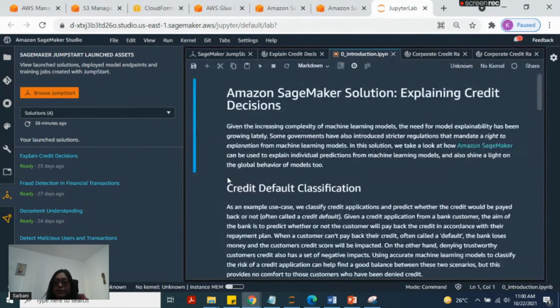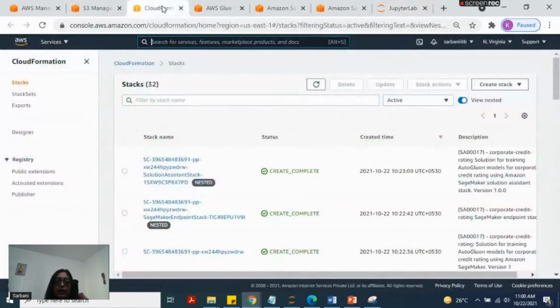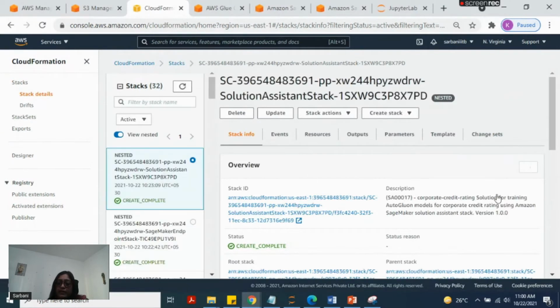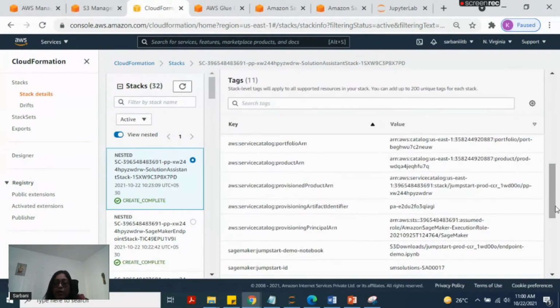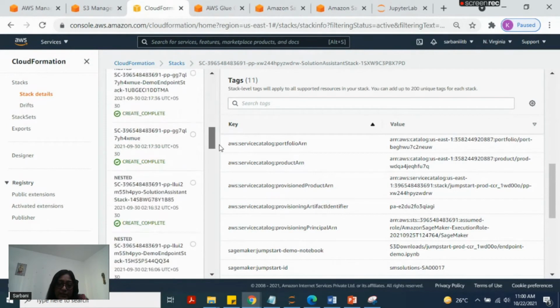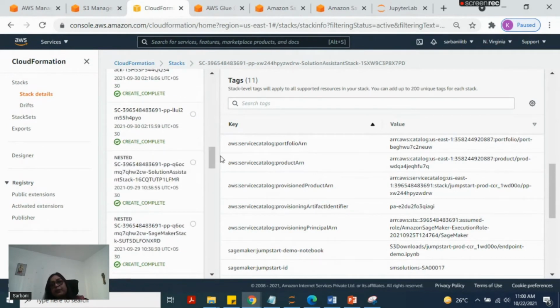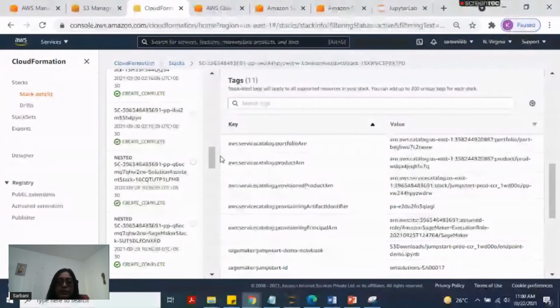Once the solution is launched, here is the stack which is created. This is my CloudFormation screen, and this is my demo account. You can see this stack was launched half an hour back. This is the parent stack. Within it, we can see a lot of other child stacks already created. Each stack has its own purpose. A few will be processing the data, a few will be dealing with Glue, a few with SageMaker, and the entire infrastructure will be built for the solution.